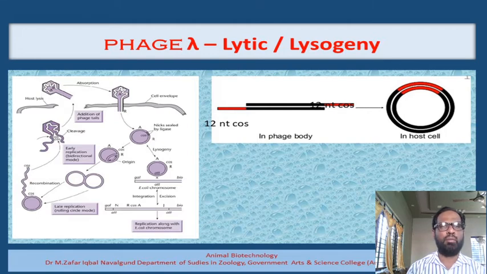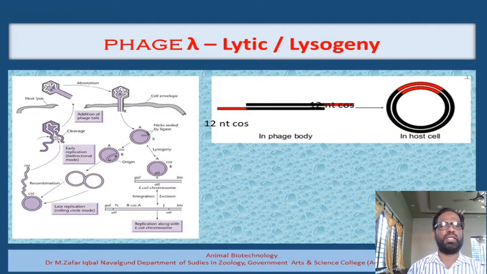And we also need to discuss the lytic and the lysogenic pathways, because this is very, very important. The bacteriophage lambda has to take a decision whether it is supposed to take the lytic pathway or the lysogenic pathway. This decision completely depends upon the immediate transcription of one particular protein. We call it the C2 protein. Once the DNA of the bacteriophage lambda gets into the bacteria, the earliest transcription of the C2 protein will take place.